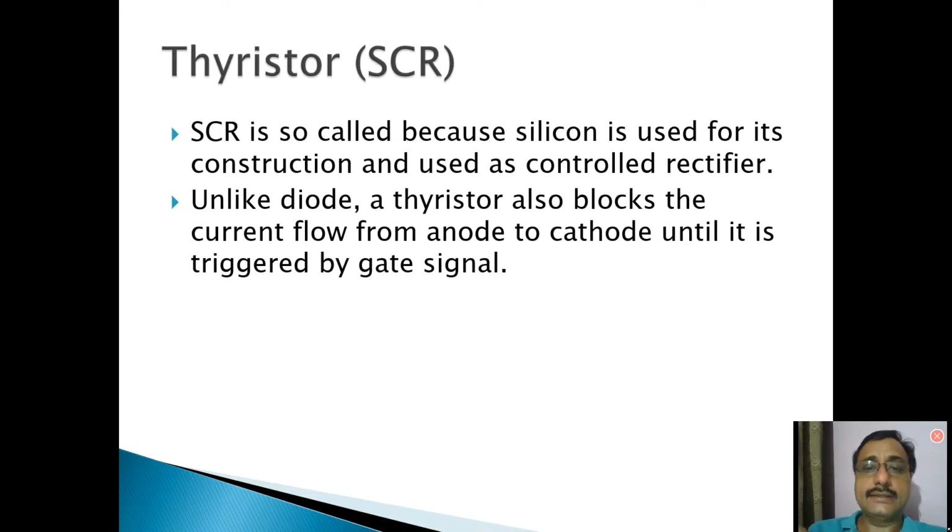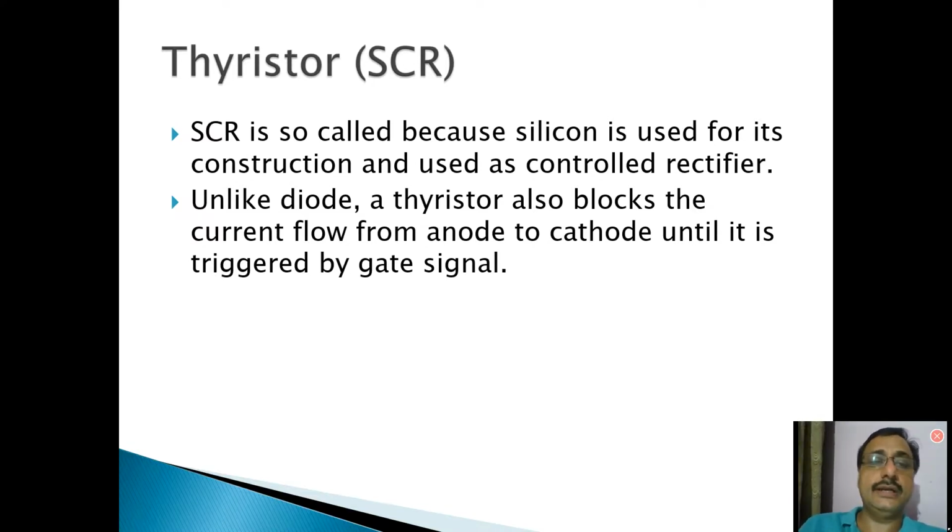And in that discussion we saw that the SCRs, when these are forward biased, they don't start conducting immediately. When you give a gate signal to that SCR, the SCR starts conducting at that moment only. So SCRs are controlled rectifiers with forward biasing only. They don't conduct. They will start conducting when you give a gate signal to these SCRs. So the control is in your hands.